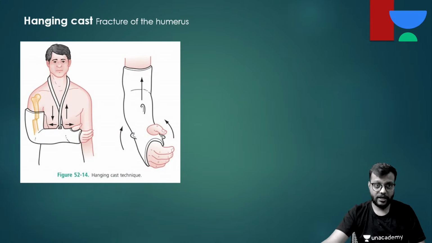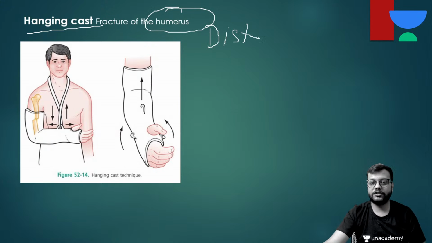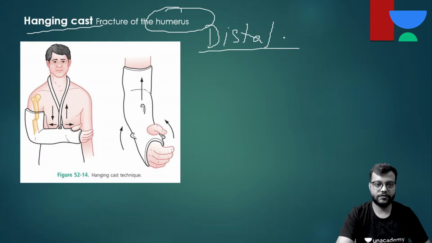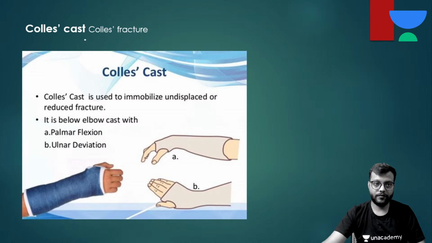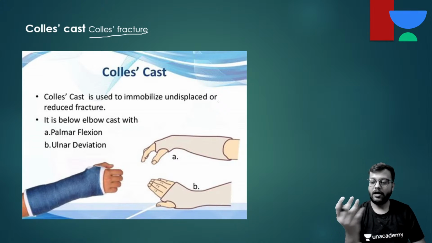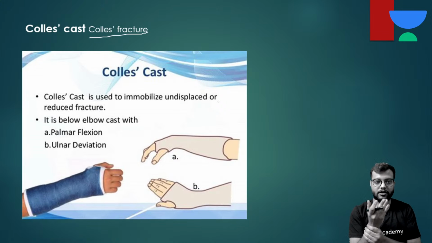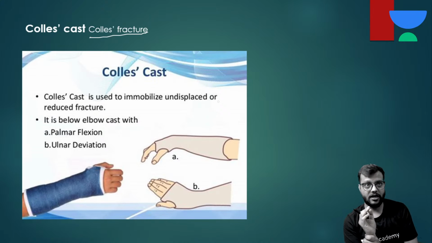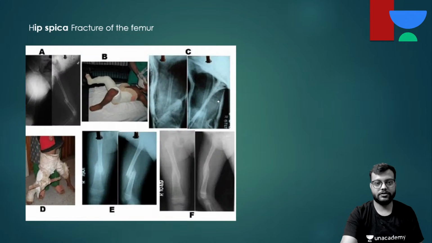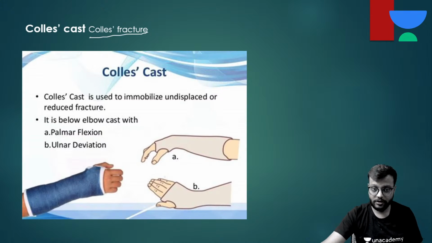Okay, hanging cast, again for fracture shaft humerus, and that too in which? In distal humerus fracture. Okay, distal humerus fracture. Colles cast we know is below elbow till the head of metacarpals in palmar flexion and ulnar deviation. And similarly, in palmar flexion and radial deviation, a cast is applied, that is the scaphoid cast. Okay, but there is one more difference: here the thumb is free. You can see here in Colles cast the thumb is free, but in the scaphoid cast you get the POP